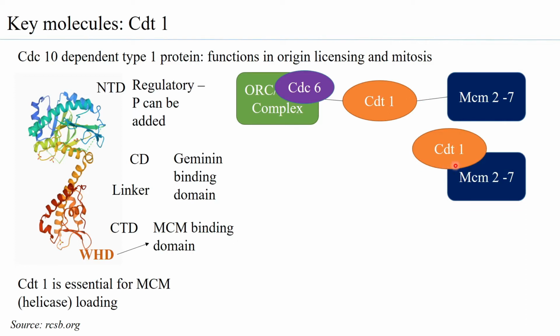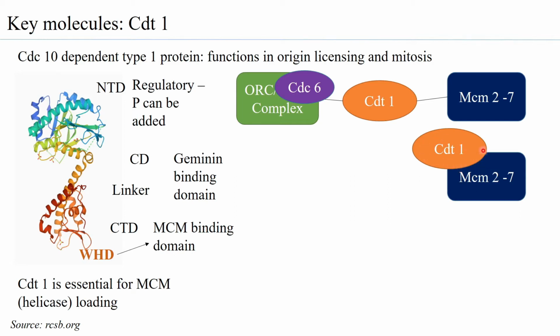What is observed is that CDT1 through its domains can interact with the MCM6 subunit of the MCM2-7 complex, and it can also interact with MCM2, but the primary interaction is between CDT1 and MCM6.